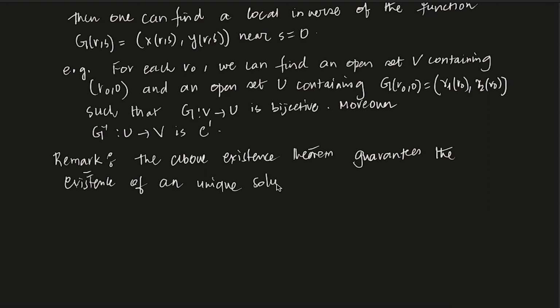It is saying that there is a neighborhood of R naught 0 where the solution is unique, but locally. See, it is not saying otherwise.